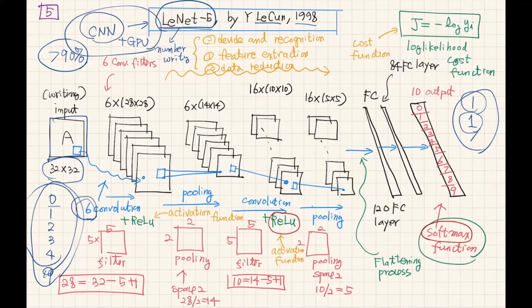And also I remember that when Google was developing AlphaGo, they also used CNN. By combining CNN with reinforcement learning, they could develop AlphaGo. Probably next month, I'm going to introduce some machine learning model of AlphaGo. The very fundamental structure of the classification model used in AlphaGo was CNN.